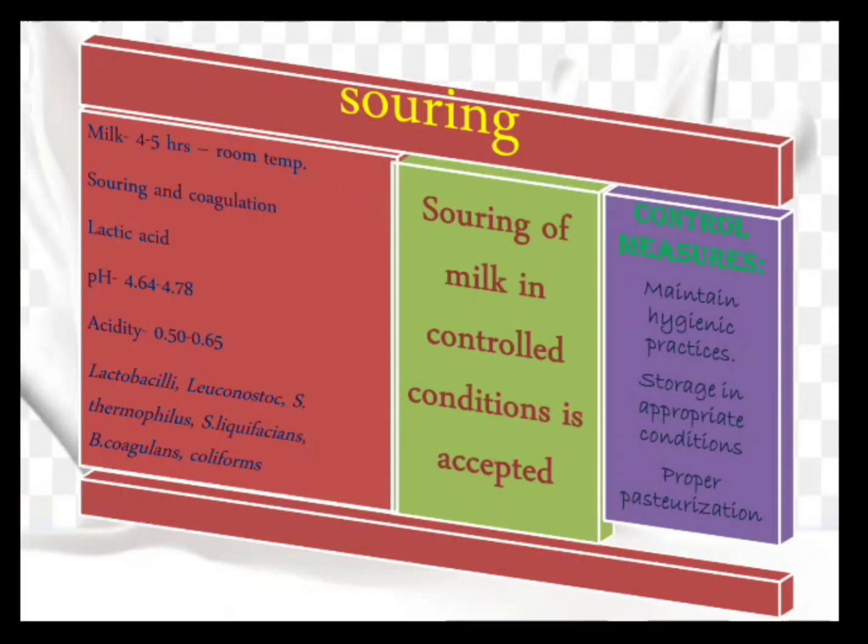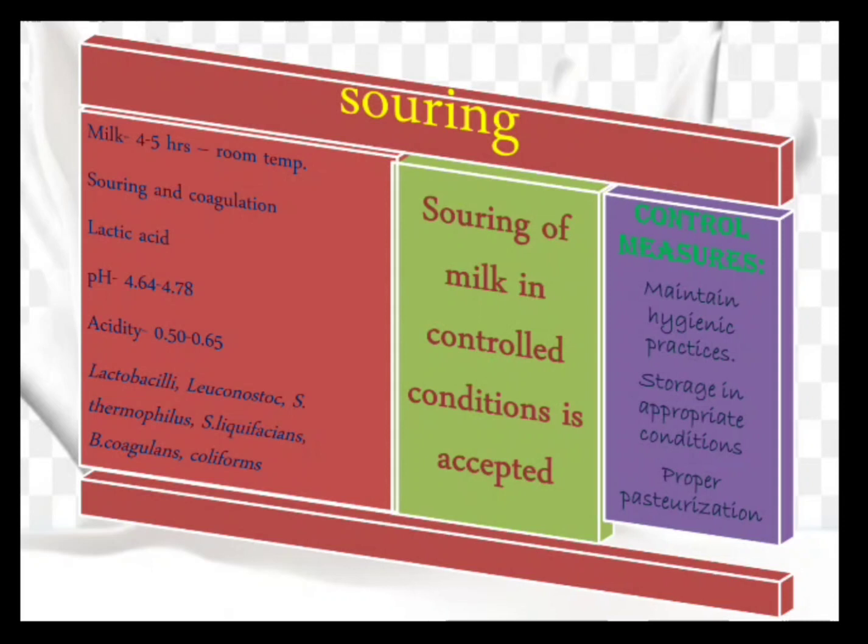What is souring? When you keep milk out at room temperature for about 4 to 5 hours, these microorganisms will start multiplying. They will start consuming the nutrients present in milk and start releasing acid into the milk. As the milk becomes acidic, the coagulation of the casein protein will start to happen and the whey will start separating out.